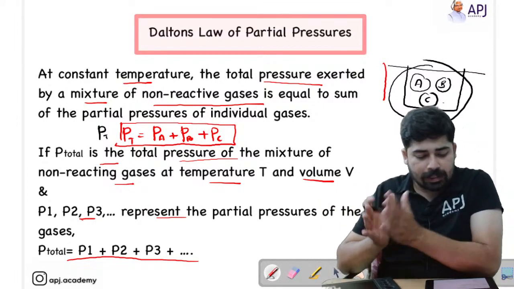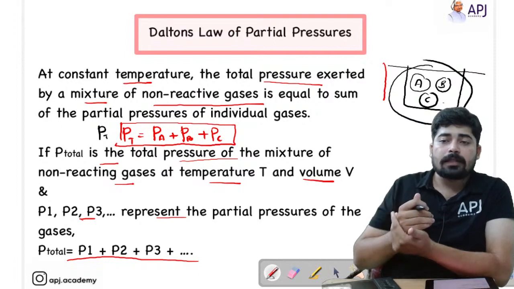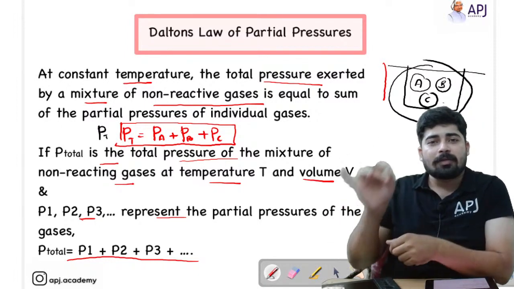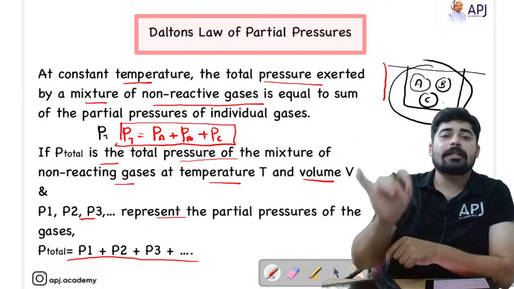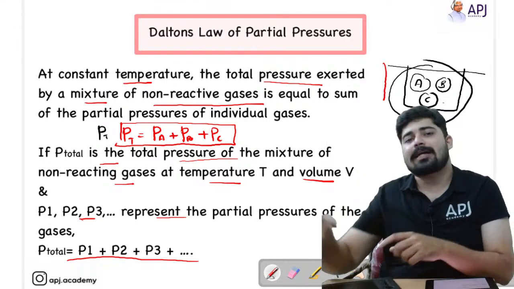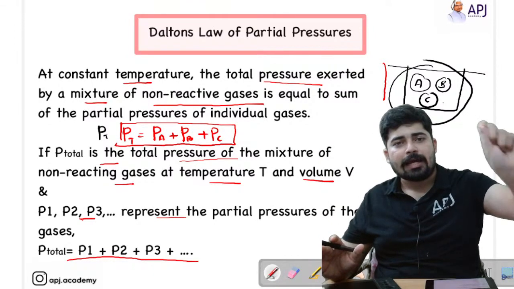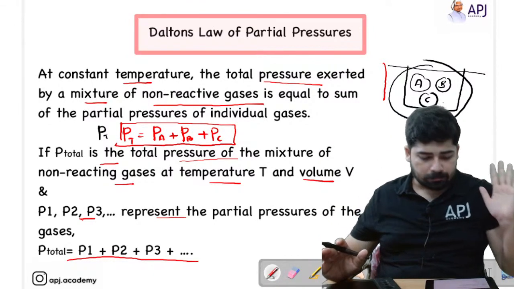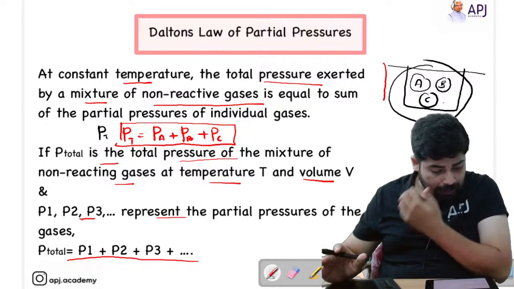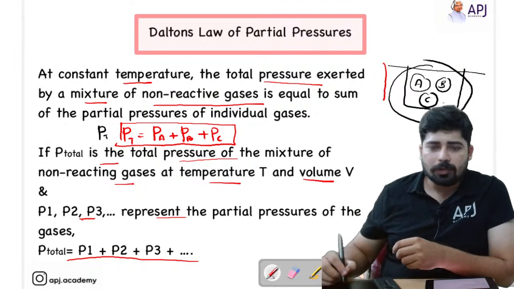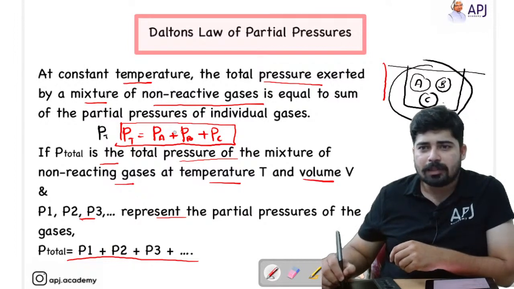Yes, Sheikh Unzi, that's correct. And if that is P total, the total pressure inside that container will be equal to the sum of the individual pressures exerted by the gases. So we have 3 gases, then the total pressure will be PA plus PB plus PC. Okay, Sheikh, are you a student? Are you a student of APJ Academy?